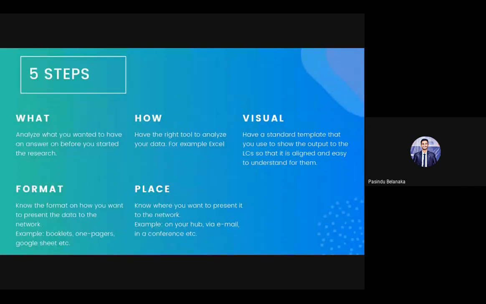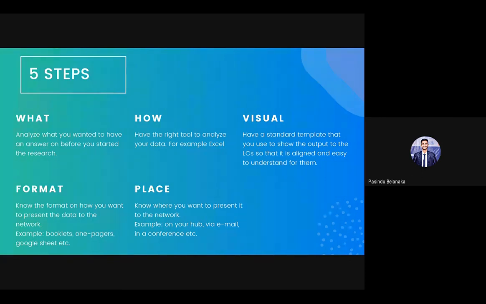Simply, analyze what you want to have an answer for before you start the research. That's basically what your idea was. Then second is to have the right tool to analyze, for example Excel software, what you're going to use to analyze these results. Visually is the way we graphically show them, using a standard template. Because if you are doing a presentation, it has to be on brand, a beautiful visual, something very interesting to look at. We need to focus on that as well.